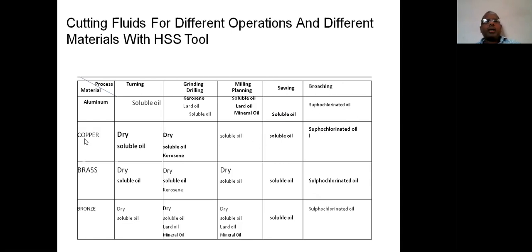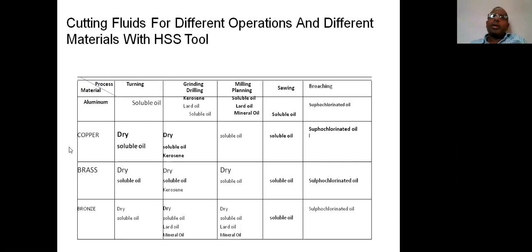Next, now come to copper. Copper has very good lubrication. So for simple operations like turning and drilling, copper may be used dry, meaning without using any type of lubricant or cutting fluid.